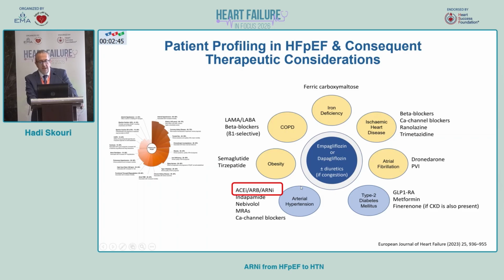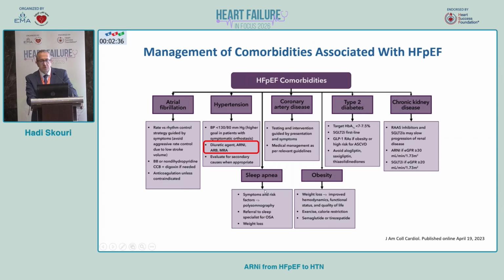In arterial hypertension HFpEF patients, they mentioned that ARNI is one of the treatment arms. Also in the ACC consensus document, they mentioned that in patients with a profile of hypertension and HFpEF, a diuretic agent, ARNI, ARB, and MRA can be prescribed. So this is a population, more than 60 to 80% of HFpEF, with hypertension.